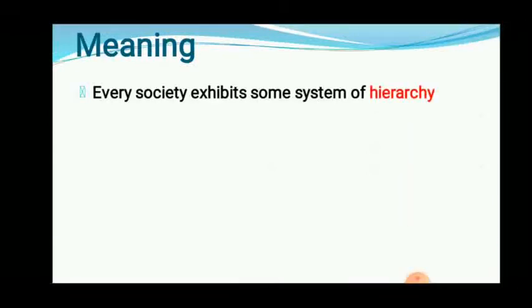Now in characteristics of society, we will discuss one characteristic, that is social stratification. What it says is that every society is divided into at least three classes: higher class, middle class and low class people. That division of society into different classes is nothing but social stratification. So every society exhibits some system of hierarchy. Hierarchy means increasing or decreasing order, chadta utarta kram.